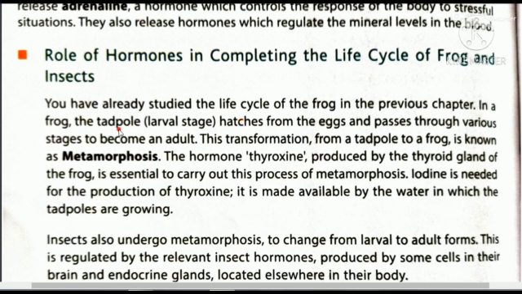In a frog, the tadpole, which is a larval stage, hatches from the egg and passes through various stages to become an adult. This transformation from a tadpole to a frog is known as metamorphosis. So metamorphosis is a phenomenon in which an adult frog will form from a tadpole.